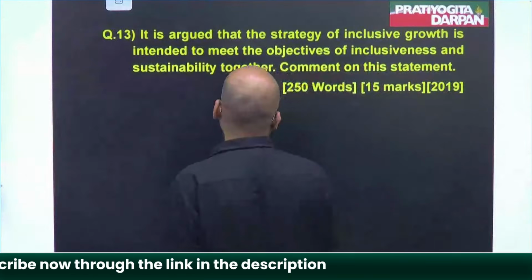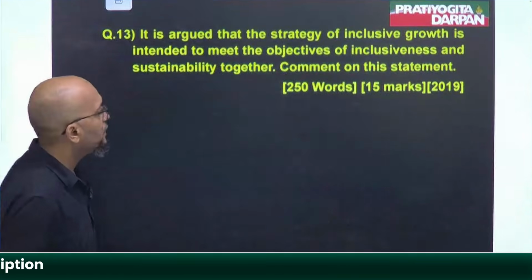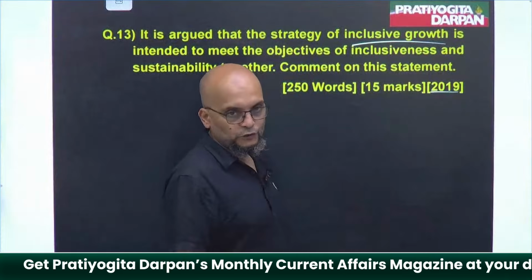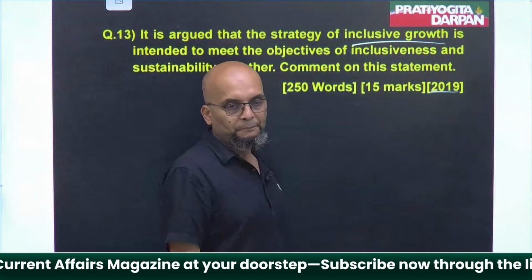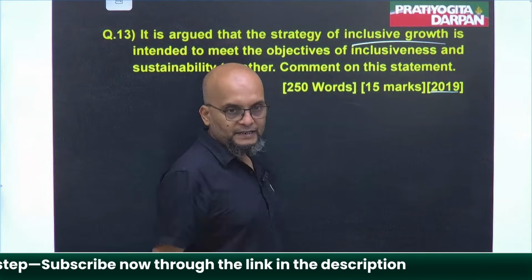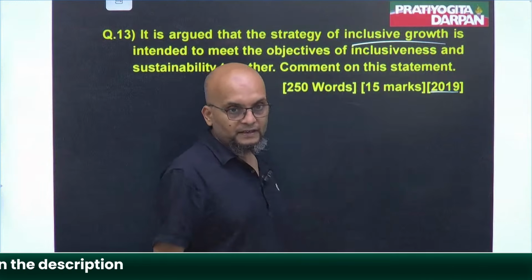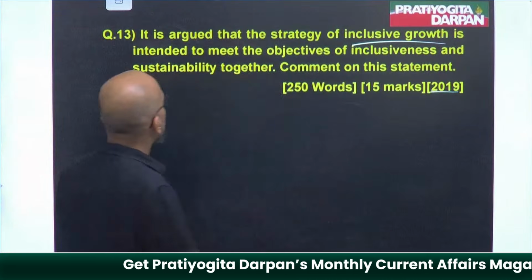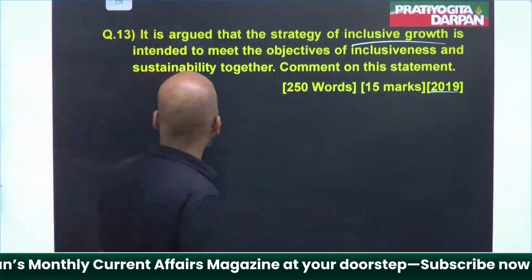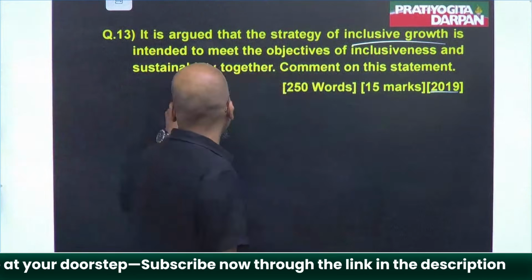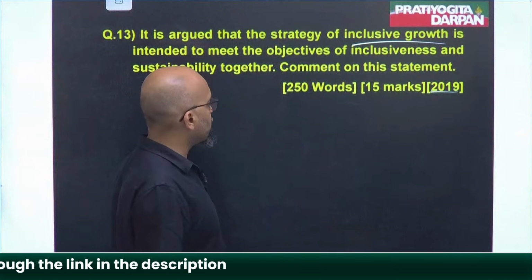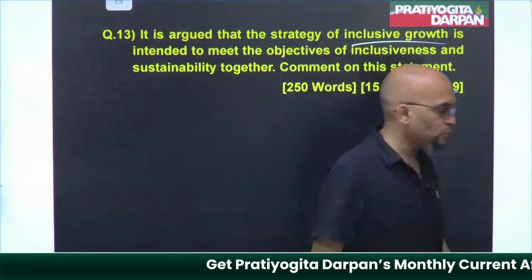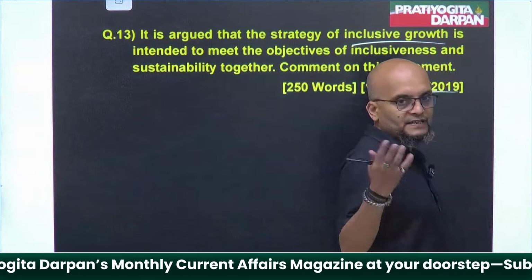Next is, it is argued that the strategy of inclusive growth, 2019, again inclusive growth. Third question we are doing on inclusive growth. Two questions we did on employment, unemployment, then digitalization, growth and development. So these are the common topics from where questions are asked. It is argued that the strategy of inclusive growth is intended to meet the objectives of inclusiveness and sustainability together. Again, the same question; you could have written it. Sustainability and inclusiveness, I've already explained.